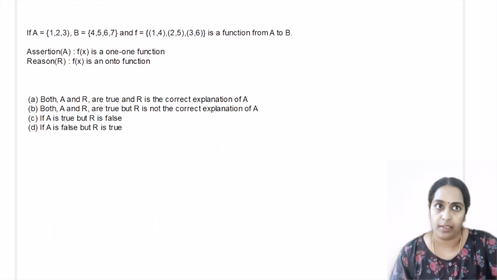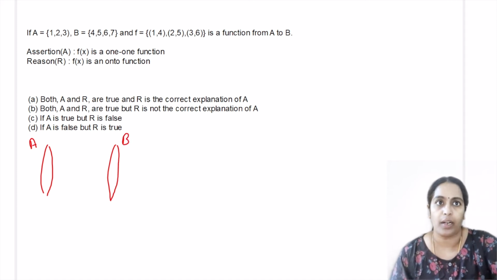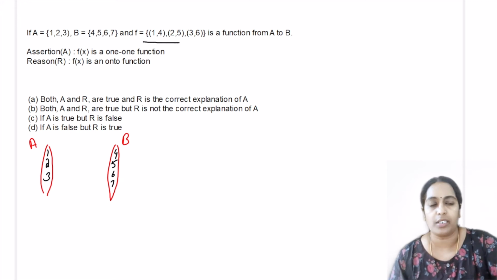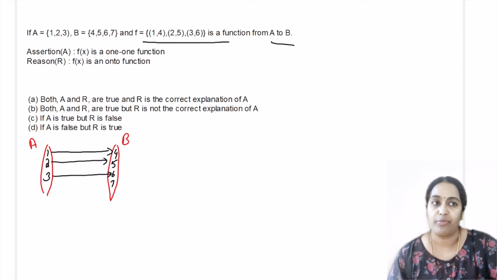The next question. Here we have set A and we also have set B. Set A has the elements 1, 2, 3. Set B has the elements 4, 5, 6, 7. The function is given as 1, 4, 2, 5, 3, 6. So 1 is mapped on to 4, 2 is mapped on to 5, 3 is mapped on to 6. So this is the function from set A to set B. Assertion statement: f of x is 1 to 1. Reason statement: f of x is onto function. Let's check one by one.